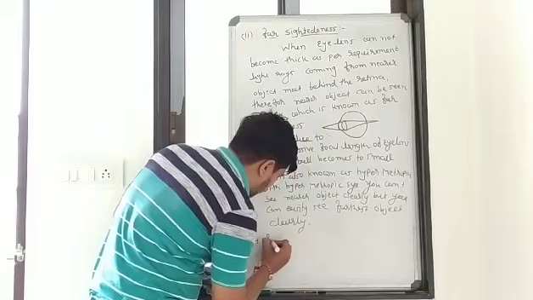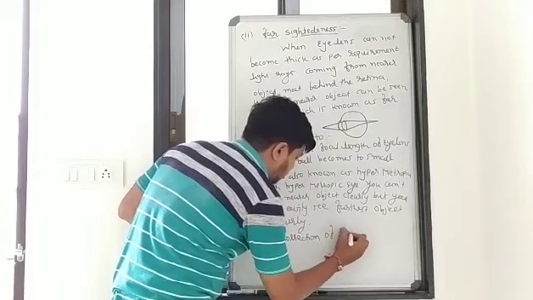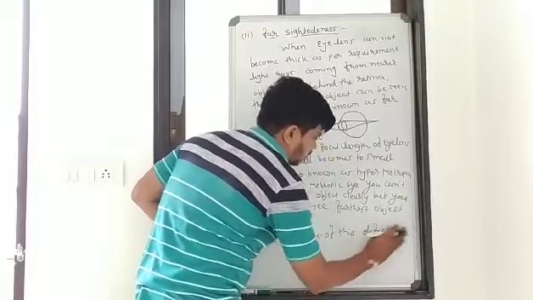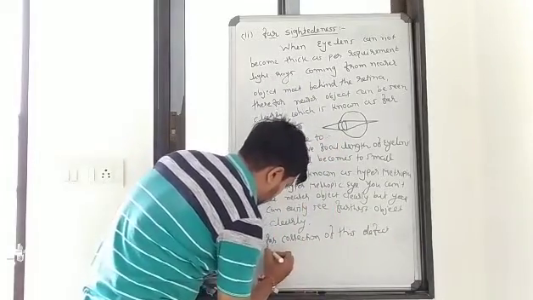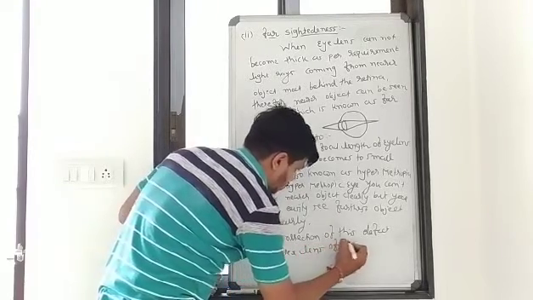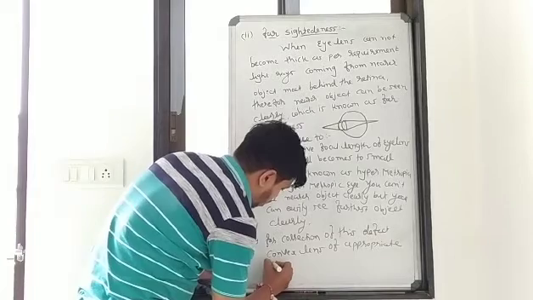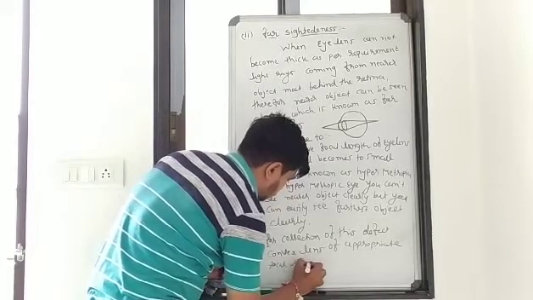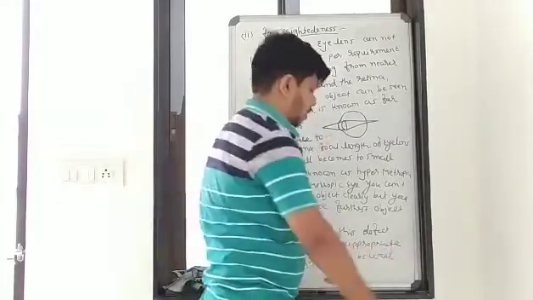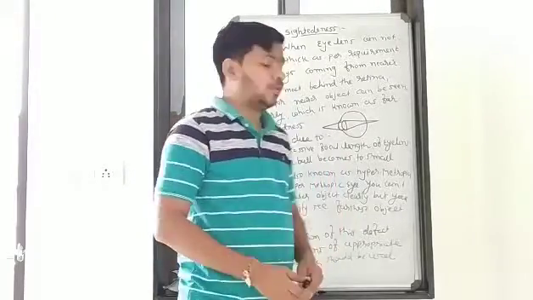So for correction of this defect, a convex lens of appropriate focal length should be used.